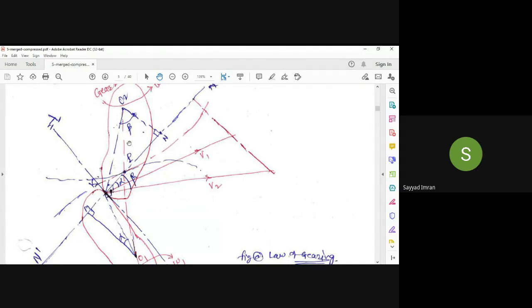Here it is angle beta. Here I have shown angle alpha. And from the point of contact I have extended the velocities. V1 is the velocity of gear 1 and V2 is the velocity of gear 2. Okay, so this is the figure for the law of gearing.